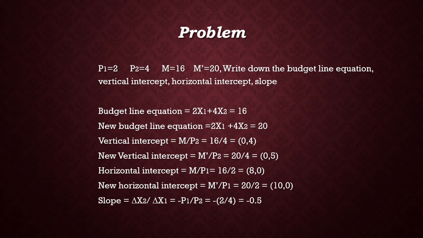The last one, the slope of the budget line equation. We can calculate the slope by this equation, the change in x2 divided by change in x1, that is equal to minus P1 by P2. From this equation we can see that it is equal to minus 2 by 4, that is equal to minus 1 by 2, that is equal to minus 0.5.